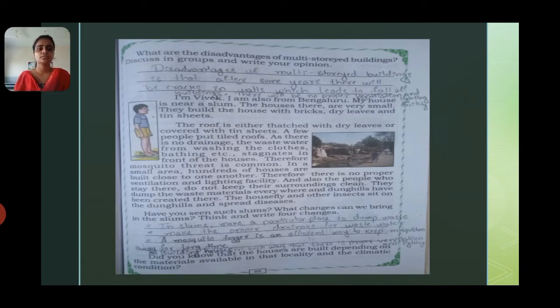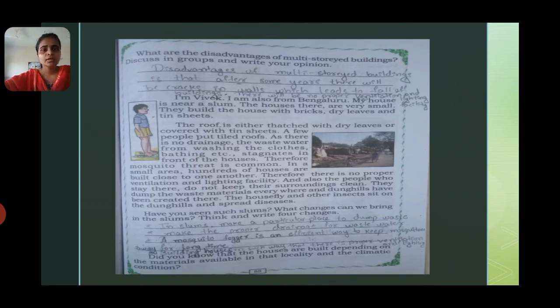First, in slums, make a particular place to dump waste. The whole slum has to make a particular place to dump waste, so that when it is filled, you can throw it outside the town. There will be a particular place made by the corporation, so all the waste material will go there, the same way the slums' waste material will go there, and there will not be uncleanliness.